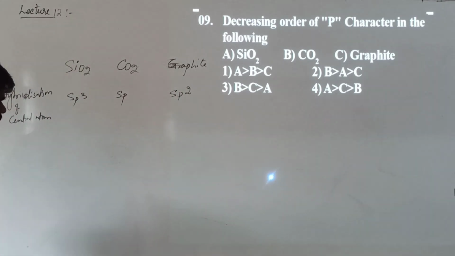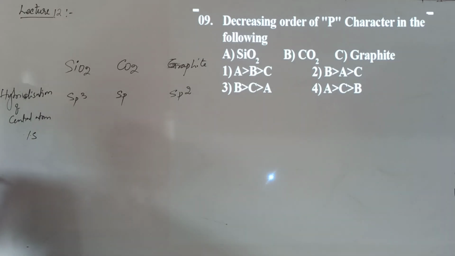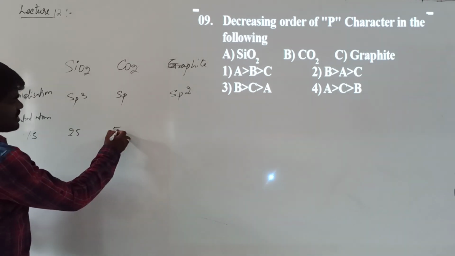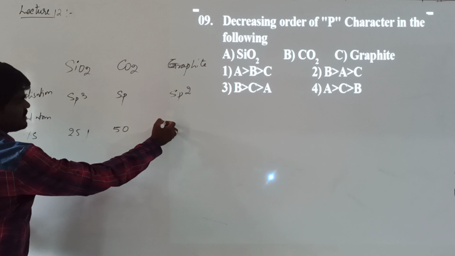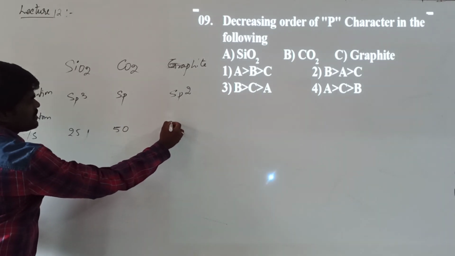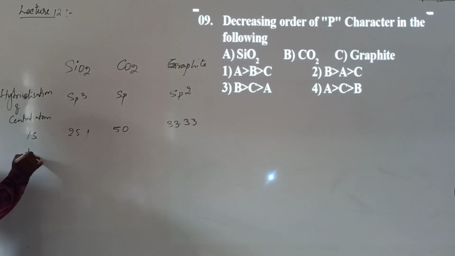So let us try to predict the percentage s character. Percentage s character is 25%. Percentage s character is 50%. And the percentage s character here is 33.33%.